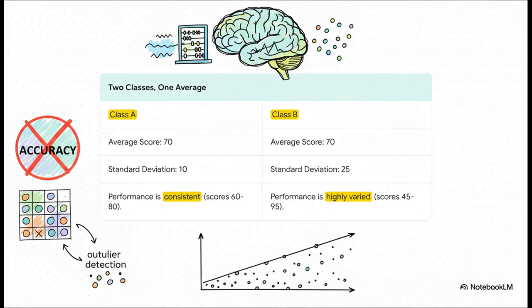But look at the standard deviation. Class A has a tiny SD of 10. That tells us most students are scoring pretty close to 70. It's a really consistent class. But Class B? Whoa, a standard deviation of 25. That means scores are all over the map, from failing to acing it. Same average, completely different stories.